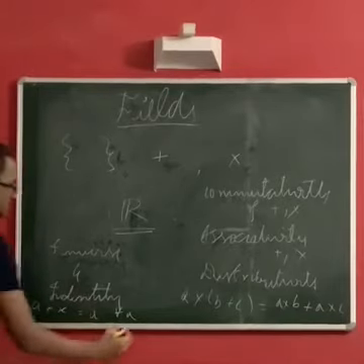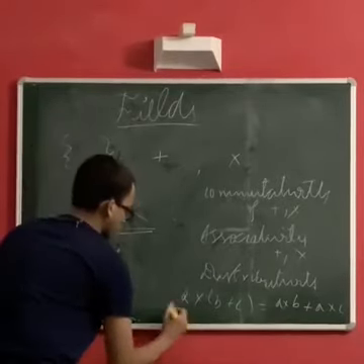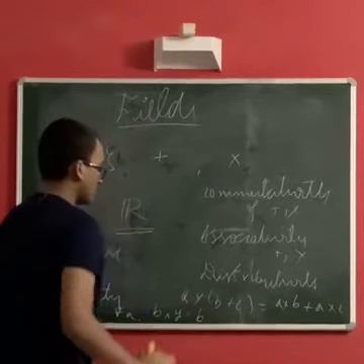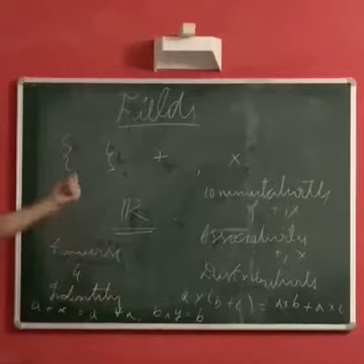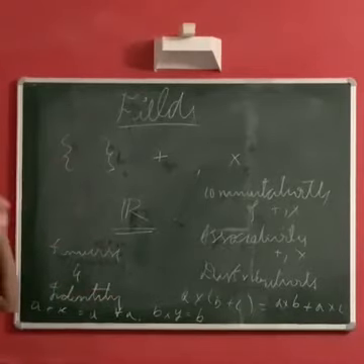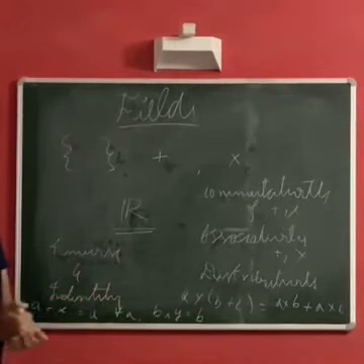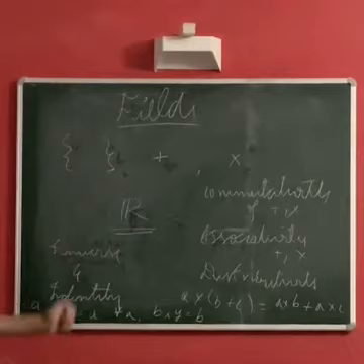Similarly, for multiplication, it says there should exist a y such that b times y equals b for all b belonging to that set, the set of real numbers in this case. And indeed we have such a y, that is y equal to 1. So there is an identity for both addition and multiplication.